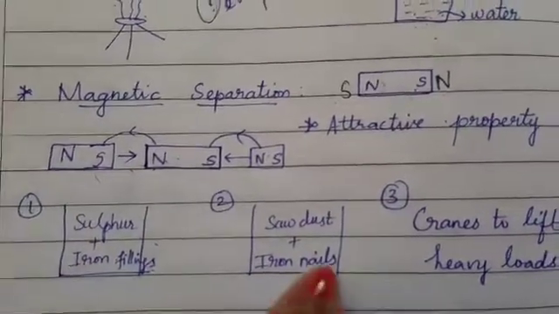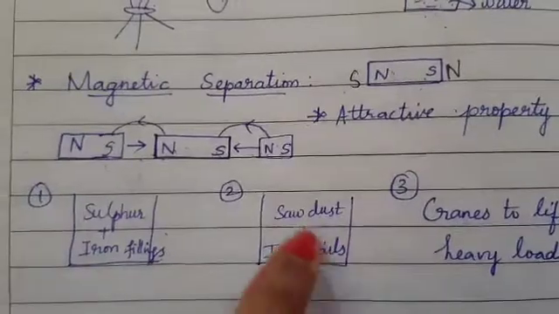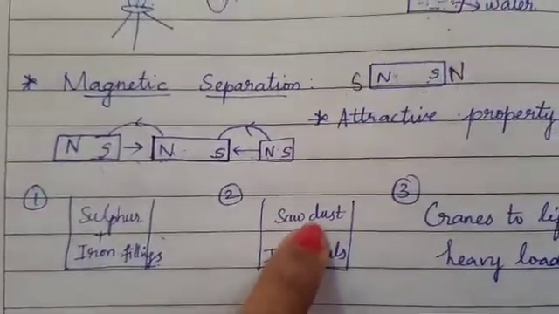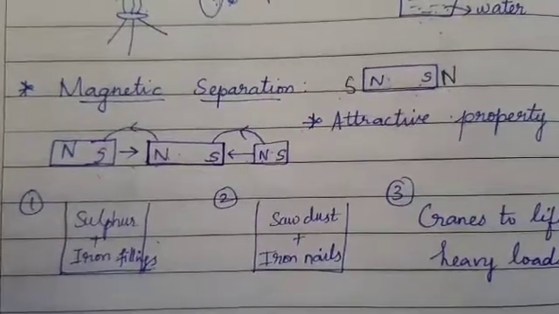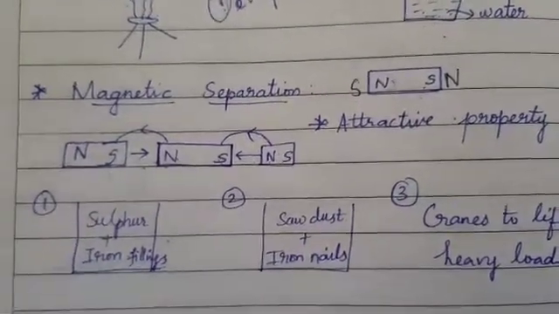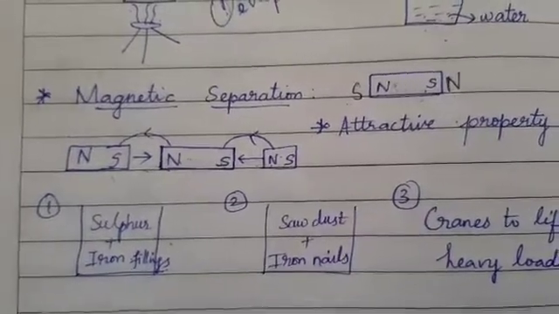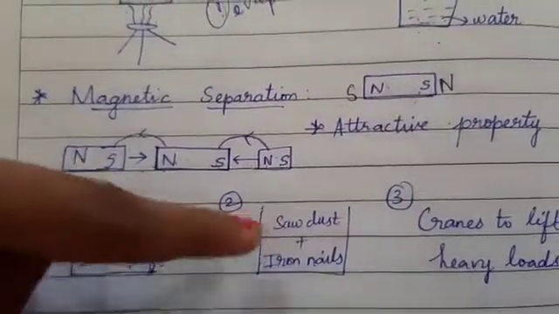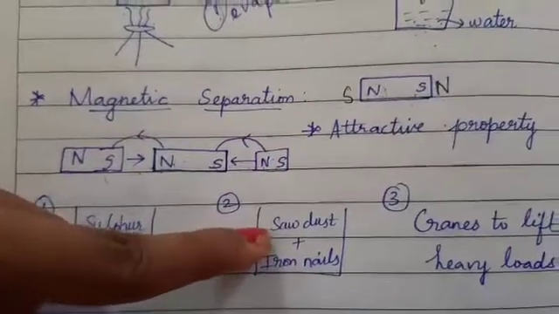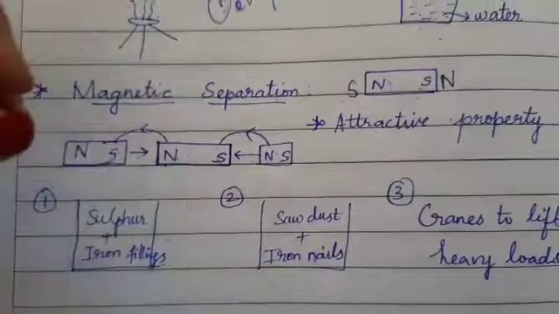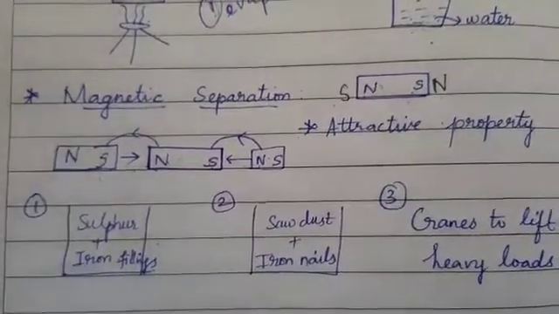Okay, the second example: sawdust plus iron nails. Sawdust is nothing but wood waste. When a carpenter produces furniture made of wood, you can see the wood waste. That is what we call sawdust. In the sawdust, some iron nails are mixed.